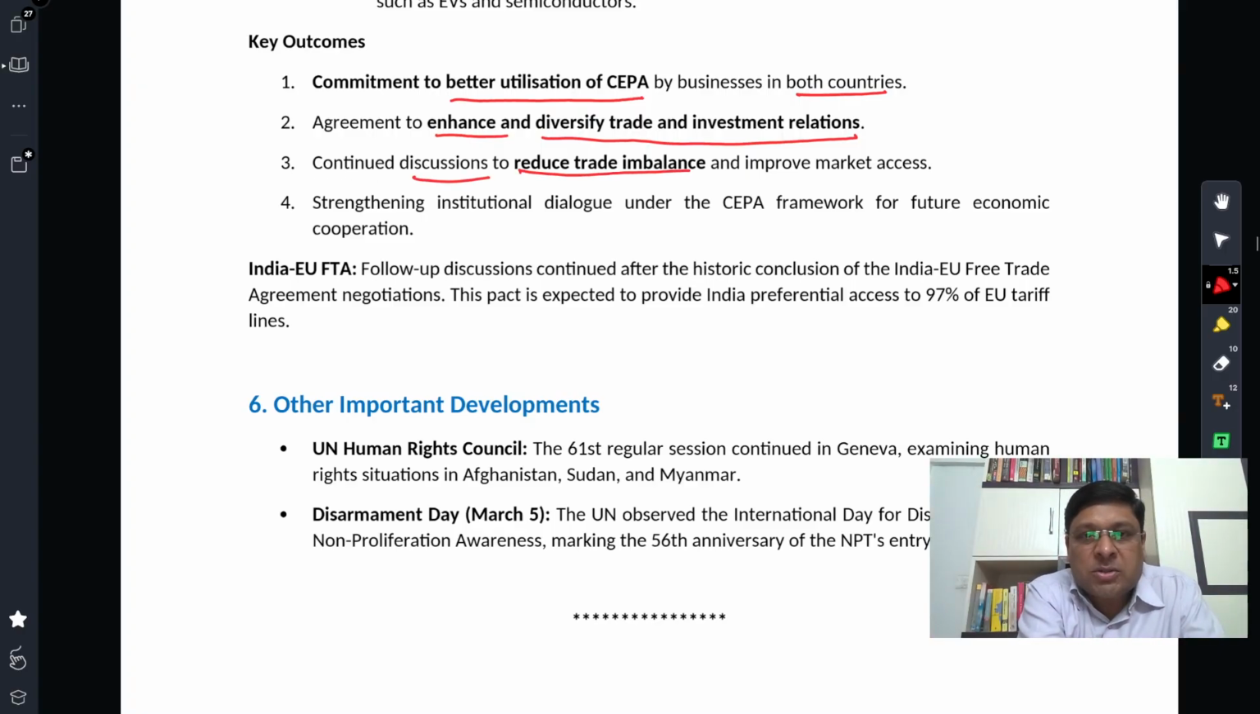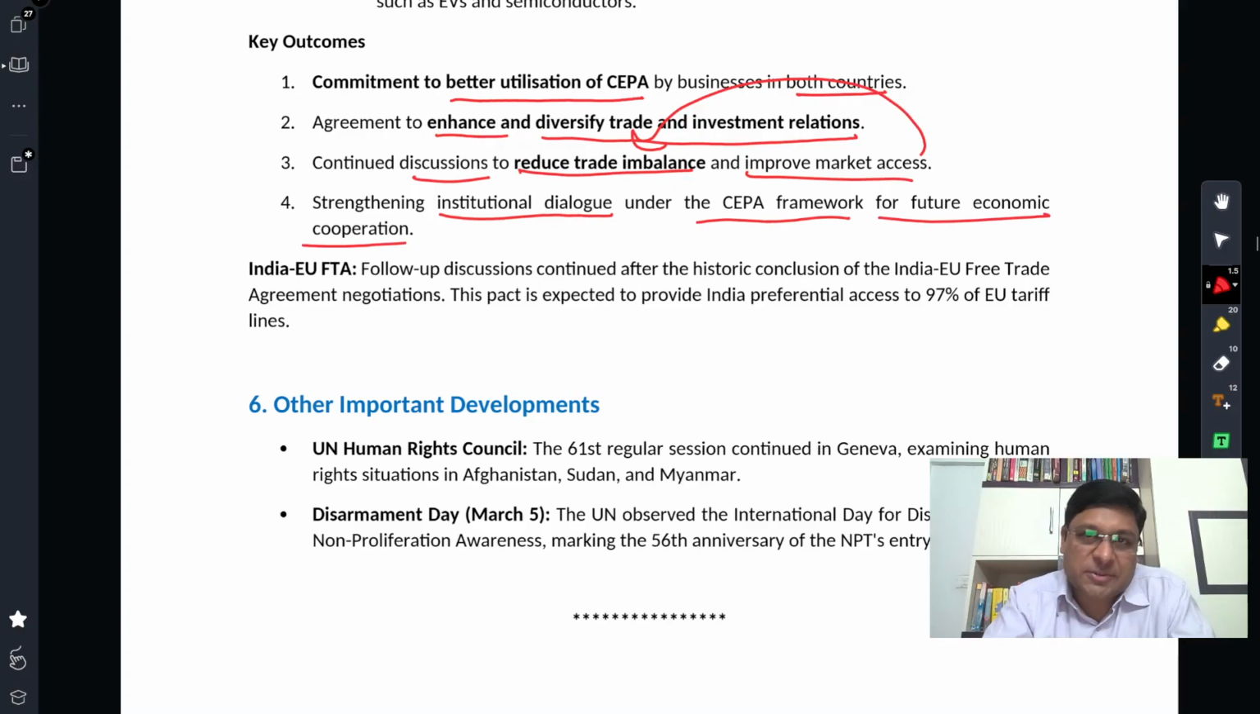Continued discussions to reduce trade imbalances. I pointed out that as well. This is a kind of summary. We suffer a current account deficit, and that's why we talk about improving trade balance and improving market access. This could improve the trade balance. Strengthening institutional dialogue under the SEPA framework for future economic cooperation. The SEPA framework is to be strengthened. That is one aspect of the meeting we highlighted.